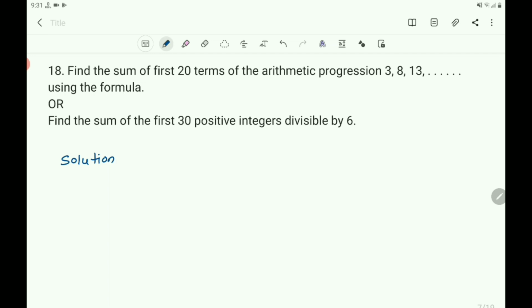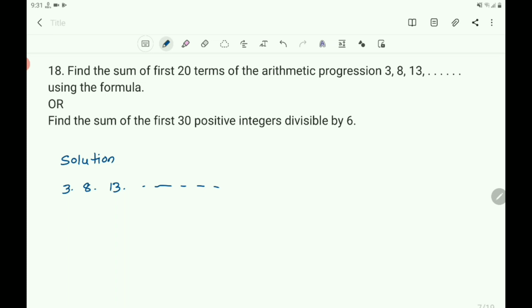You take any one question and solve. The first question let us solve here. The given AP is 3, 8, 13, and so on.